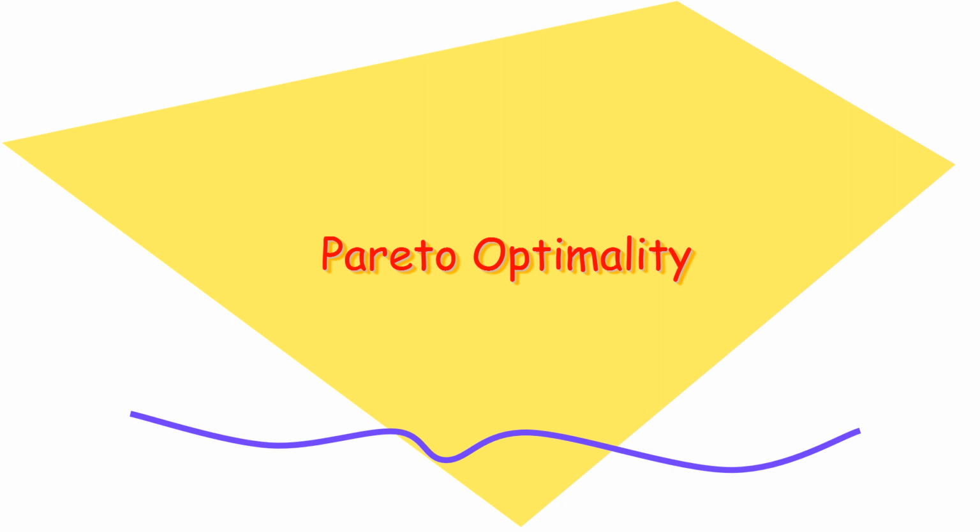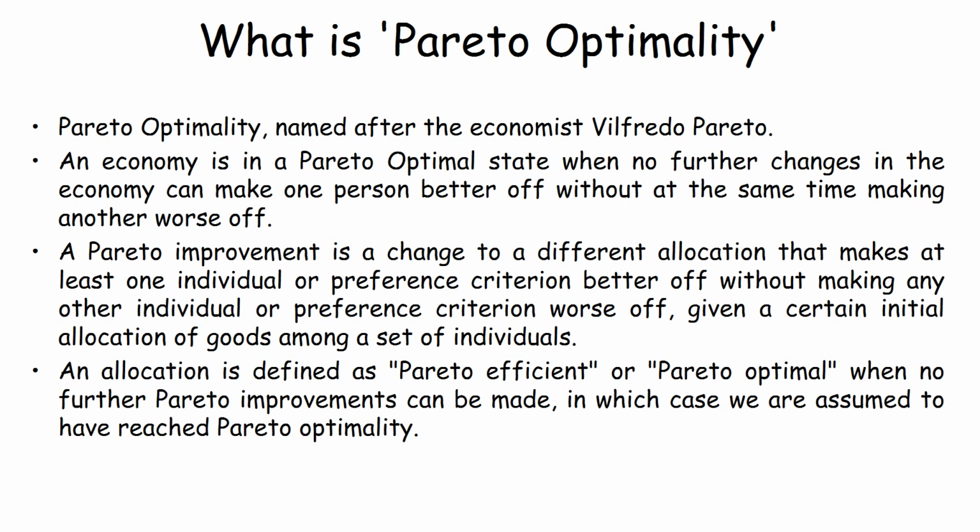Today we will discuss Pareto Optimality. Pareto Optimality is named after the economist Vilfredo Pareto. An economy is in a Pareto optimal state or a Pareto optimal situation where no further changes in the economy can make one person better off without at the same time making another worse off.